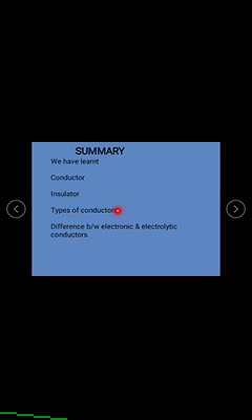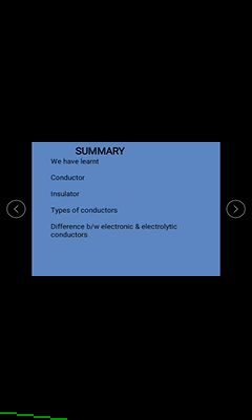Types of conductors, which we already discussed. Based on the mechanism of flow of electricity, conductors are of two types: metallic conductors and electrolytic conductors. Metallic conductors are the conductors which conduct electricity due to movement of electrons. Examples are all the metals.